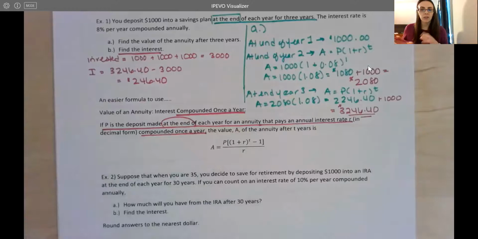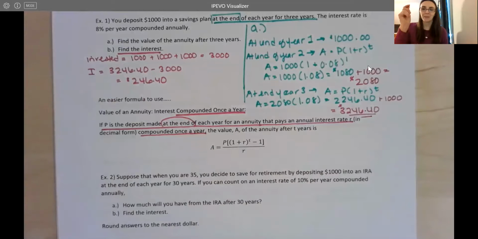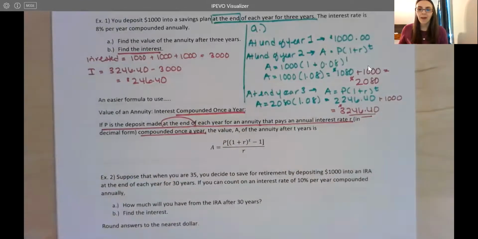And again, like I've mentioned, retirement accounts can get much, much more complicated than this. So this example here is when we're doing a one-time investment once a year, and interest is only being computed once a year, and we have a fixed rate as well. So again, this is kind of our simple version, but hopefully you can see how money can grow quickly. That's really the point of this lesson here, is to learn how fast money can grow when it's left in accounts over a long period of time.